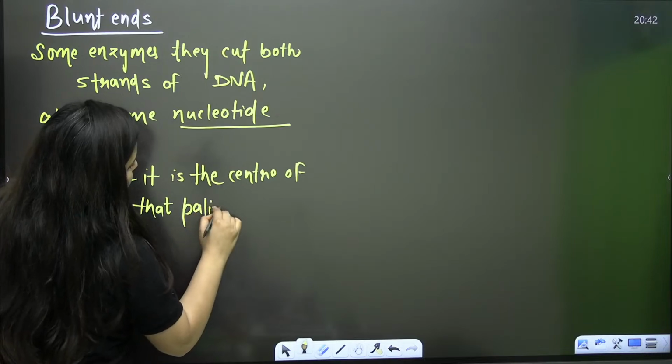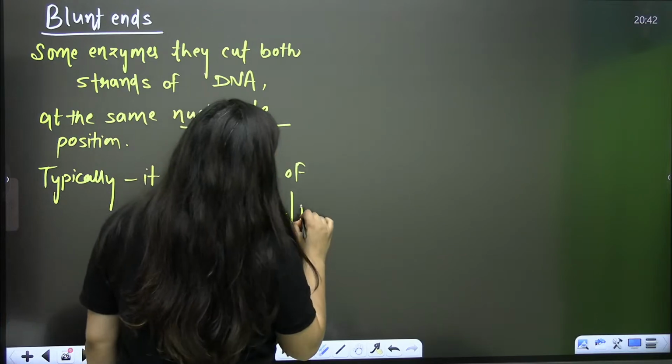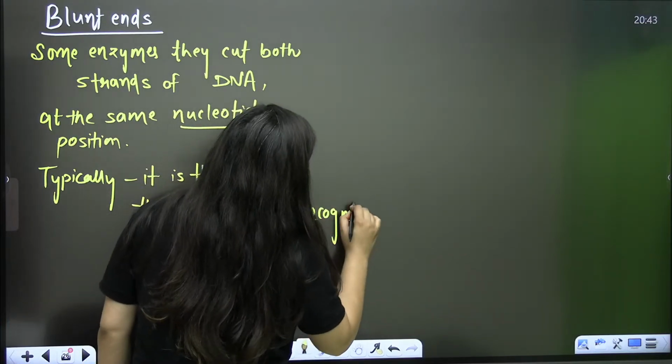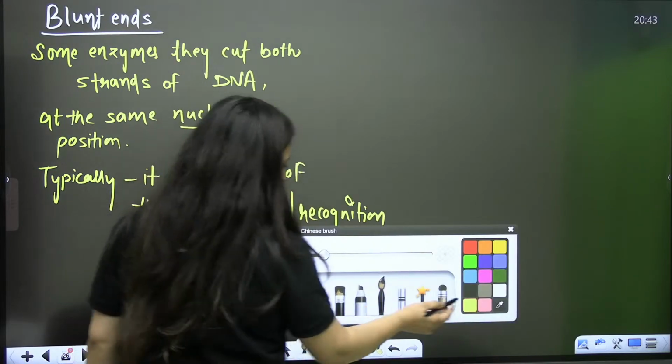This palindromic sequence is also known as the restriction site, and it is also known as the recognition site.